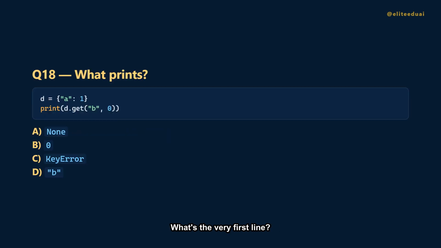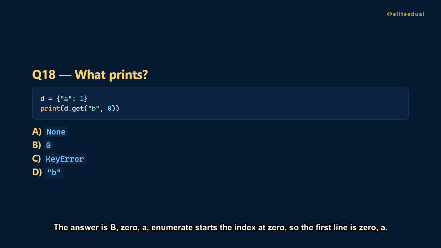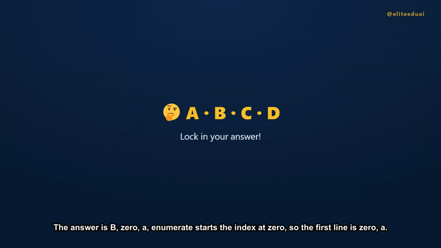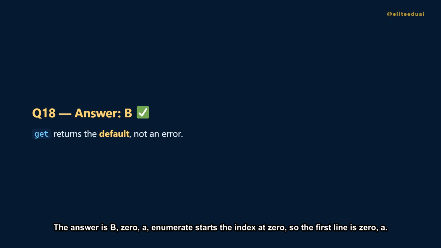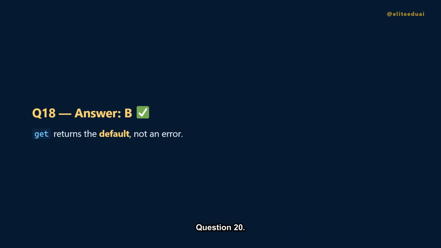Question 18. Key B is missing, but we passed a default to get. What prints? Is it A, none? B, 0? C, key error? Or D, the letter B? The answer is B, 0. Key B is missing, so get returns the default we gave it. Note d square bracket B would instead raise key error.